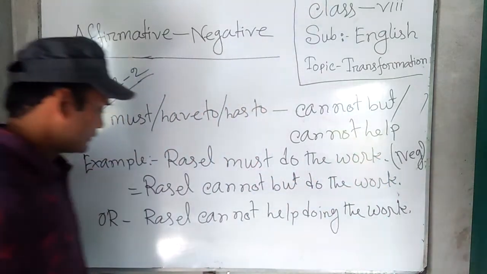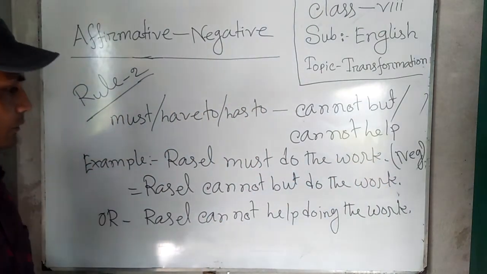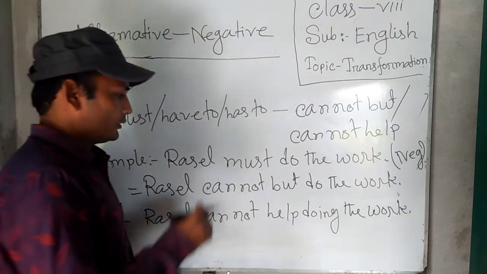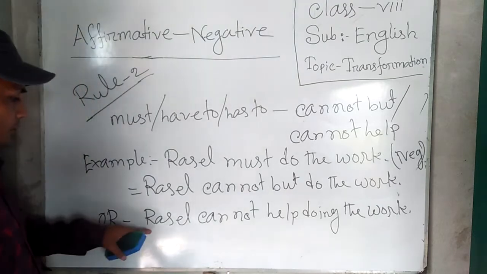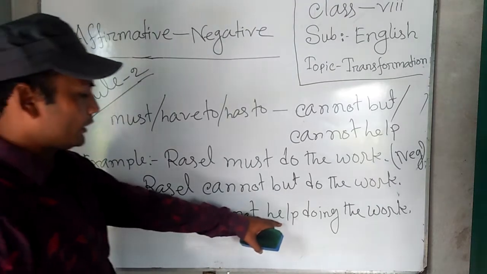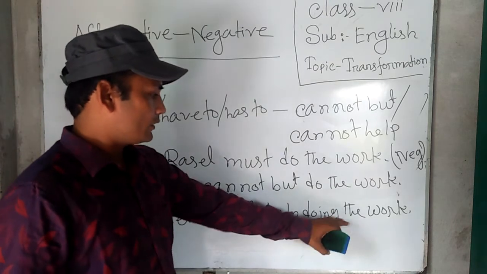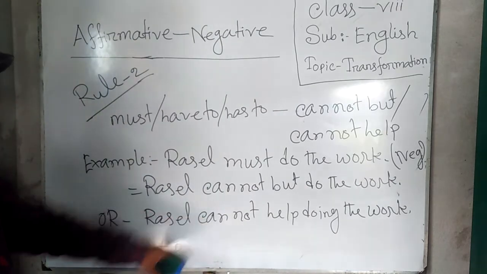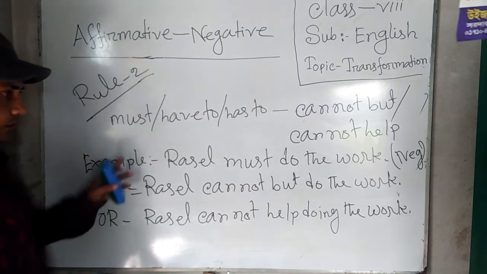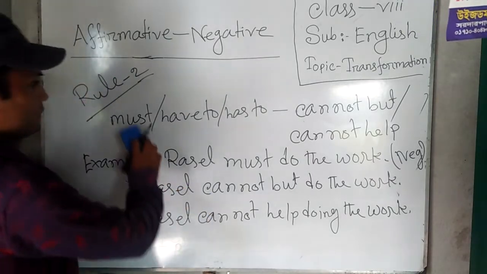Okay, dear students, if we use cannot help, we have to add ing form with main verb. So Russell cannot help, main verb do, we have added ing with the main verb. So this is another way for answering of this affirmative sentence. Is it clear?